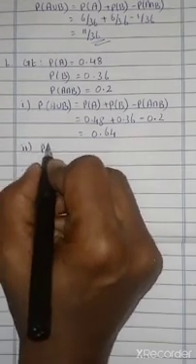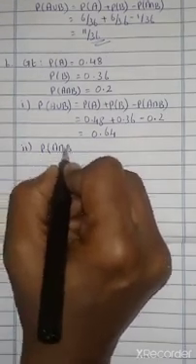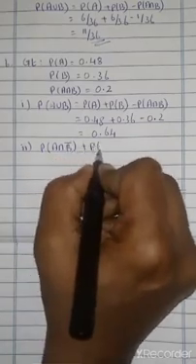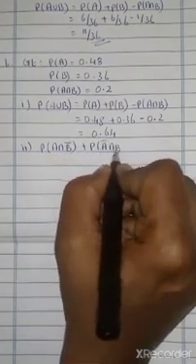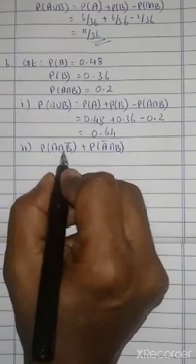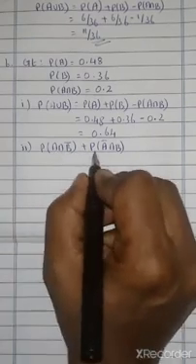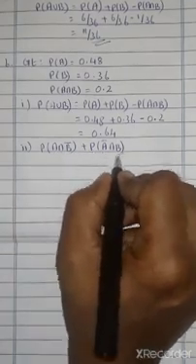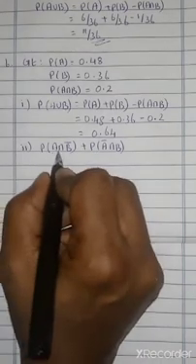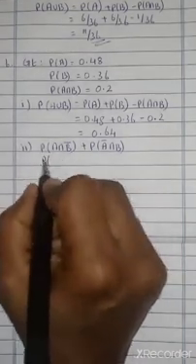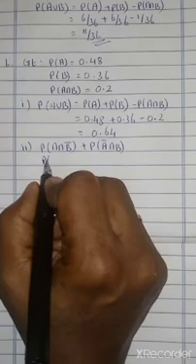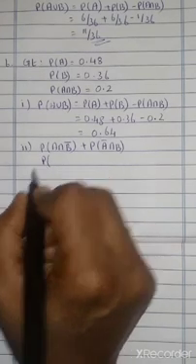Now the second subdivision: it will get only one of the awards. So only one of the awards, either A or B. This is P of A intersection B bar plus P of A bar intersection B. Which formula can we use?